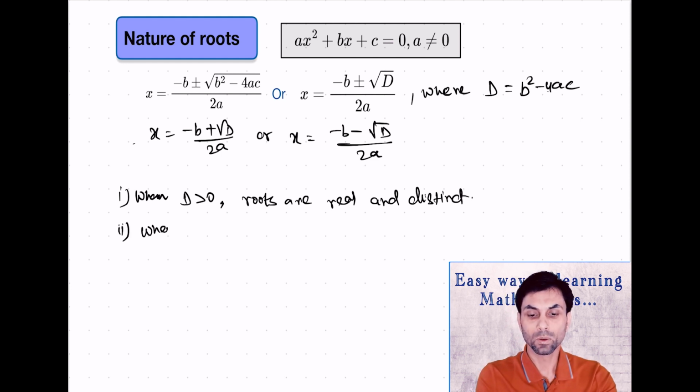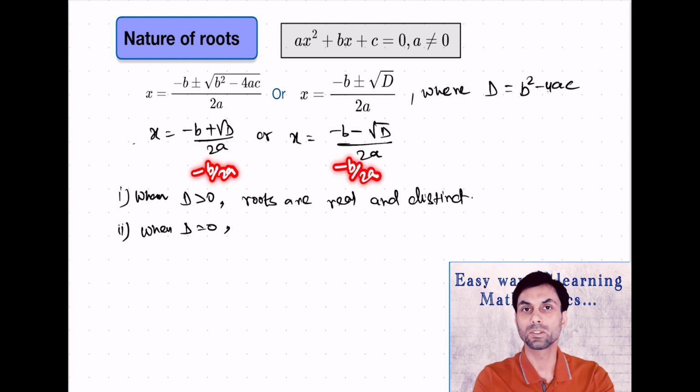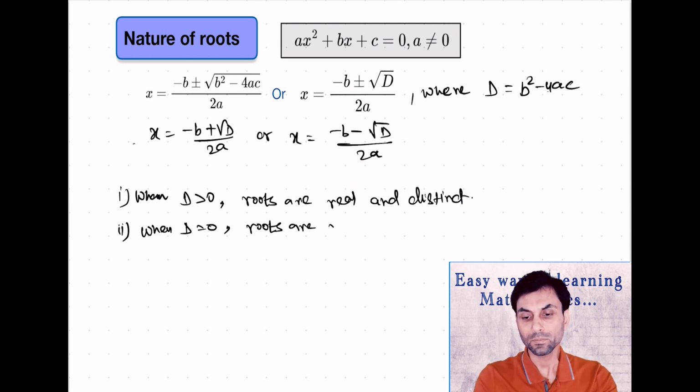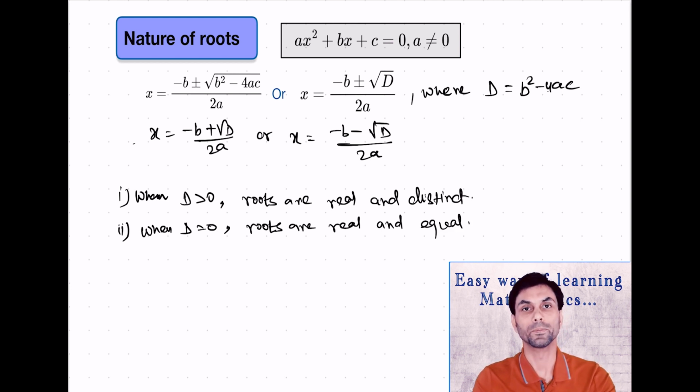Second, when D is equal to 0, then we know the value of square root of D will be 0. So the value of x will become minus b upon 2a in both the case, and so the value of roots will be equal. So we can say here roots are real and equal.